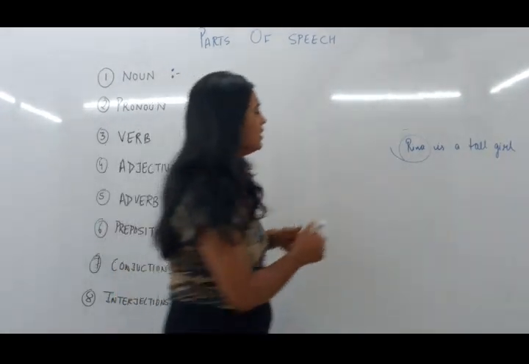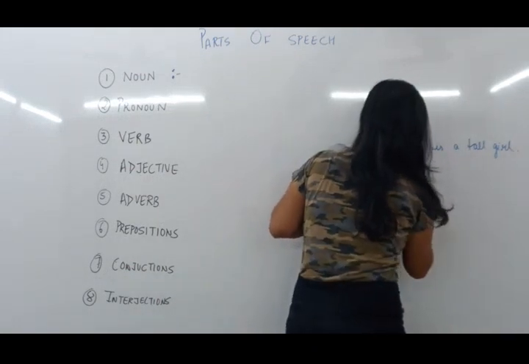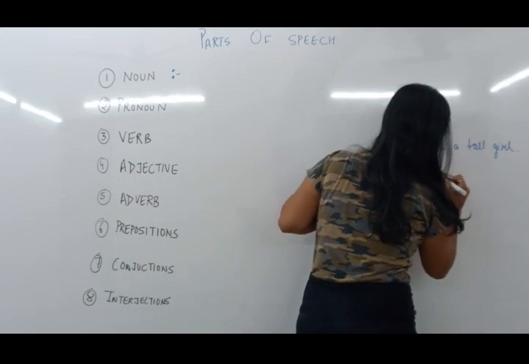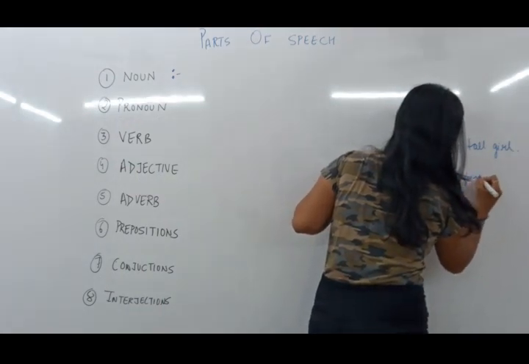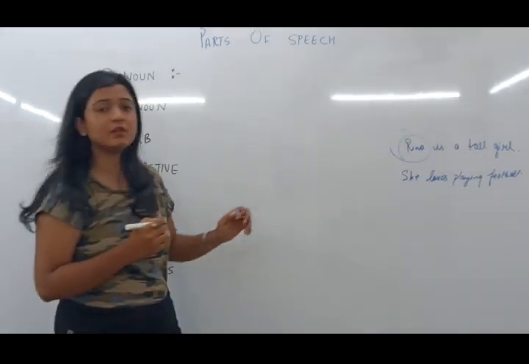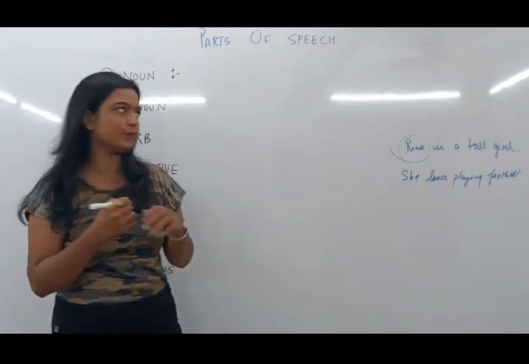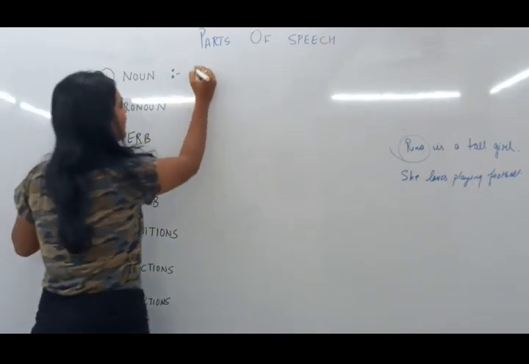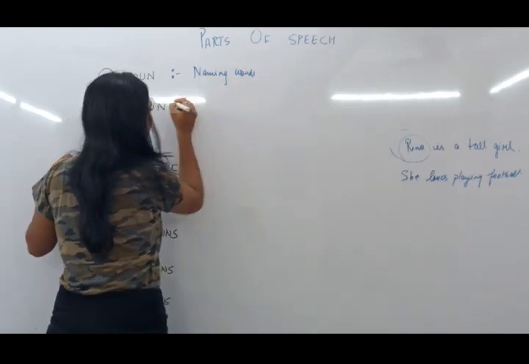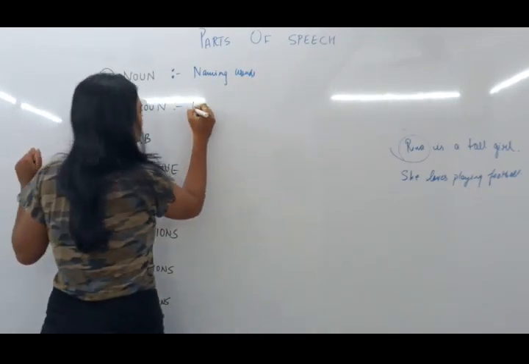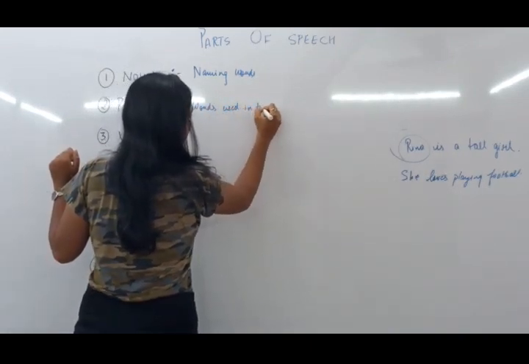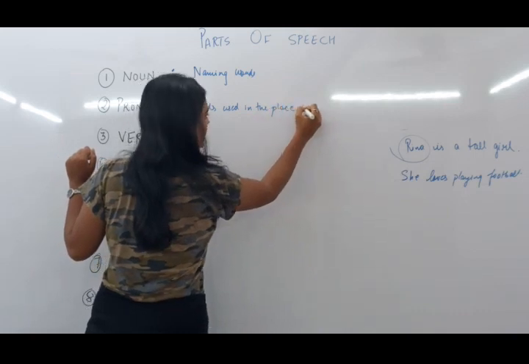So in this case, what will be my pronoun? Reena is a tall girl. She loves playing football. So here the word she is a pronoun. So basically what are nouns? Naming words. And what are pronouns? These are the words used in the place of a noun.